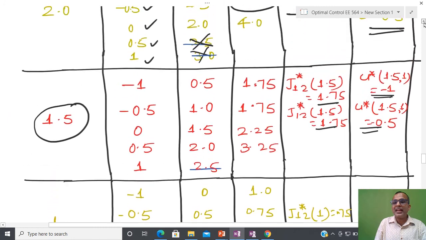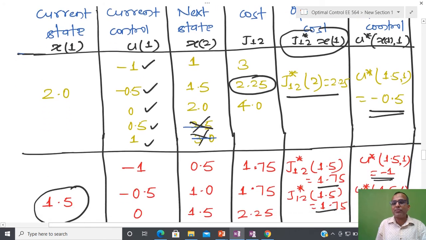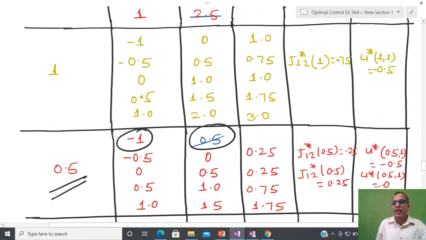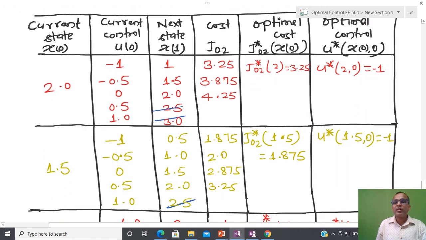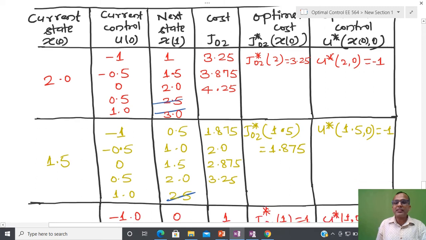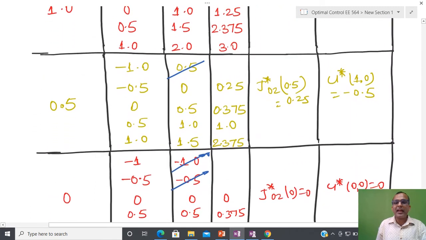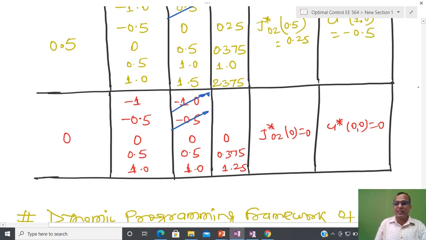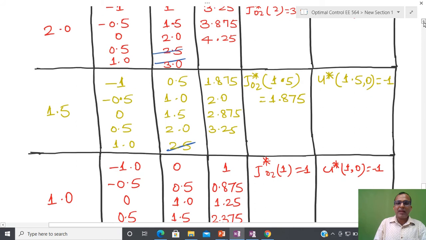So you can see that here I have already constructed the table for this particular optimal cost. So that kind of cost I have to add here. And after that, again you have to complete this particular table, and after completing it, please go through it, and try to complete this table for each and every possible value. So you can see, one by one I'm going to show you.